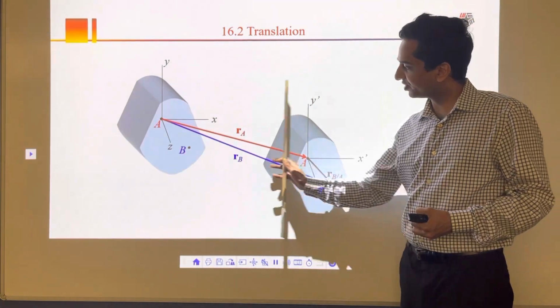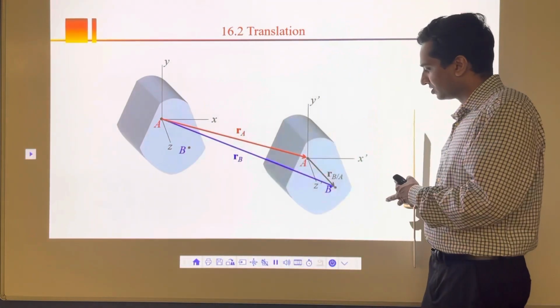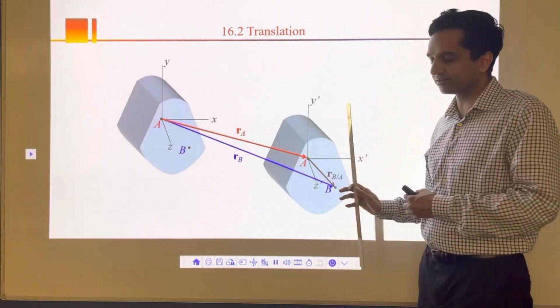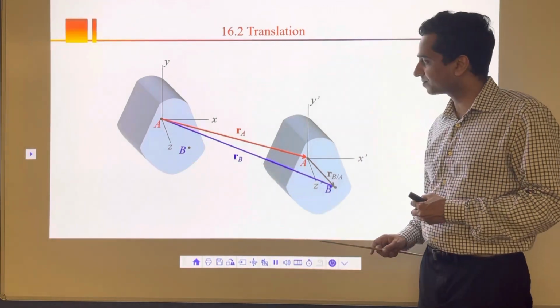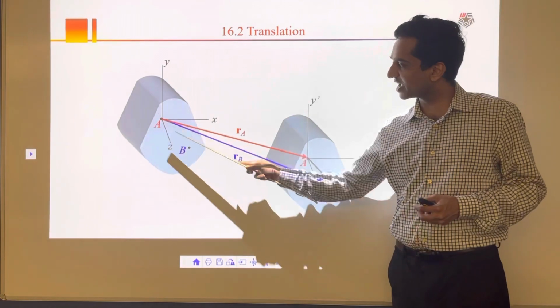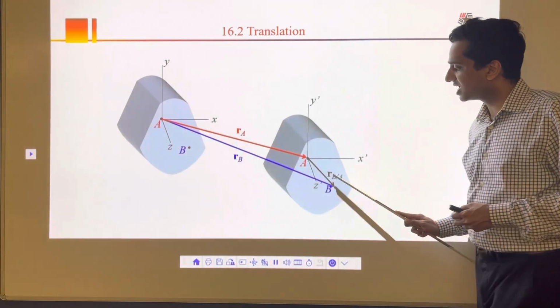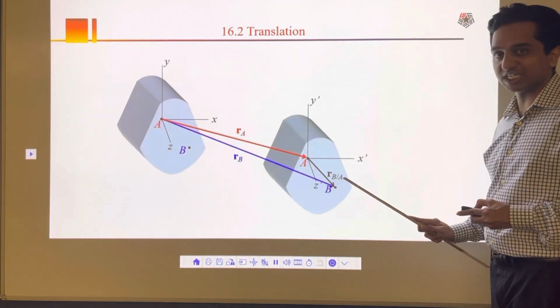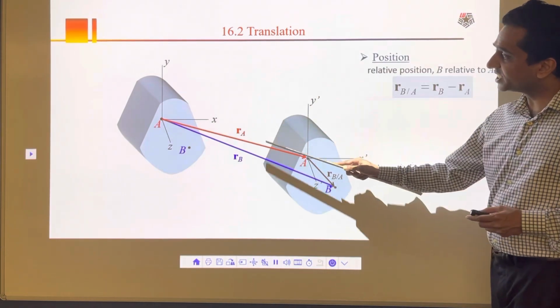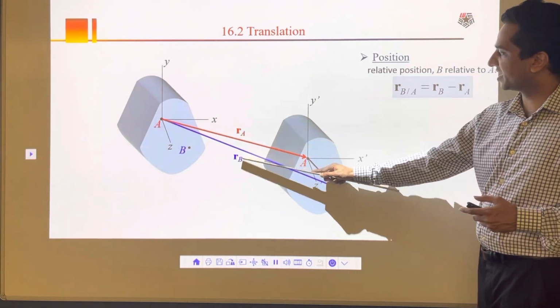It could be different. If it is closer, it will be smaller. If it is far away, then RA and RB will be longer. But whatever happens, the distance between A and B will remain constant. It means RB by A will not change. It will always be constant. So these are my vectors, position vectors RA and RB.